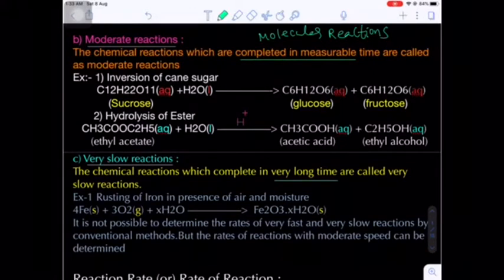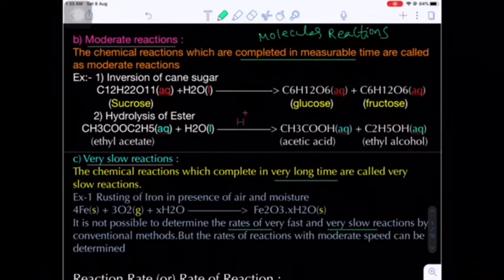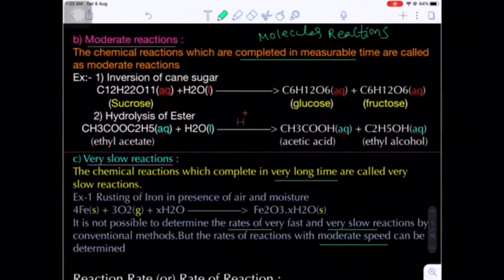It is not possible to determine the rate of very fast reactions as well as very slow reactions. It is very difficult to determine the speed of such reactions. But the rate of reaction can be determined for moderate reactions, that is, reactions of moderate speed; their velocity can be determined.